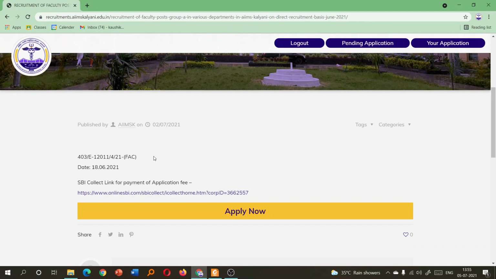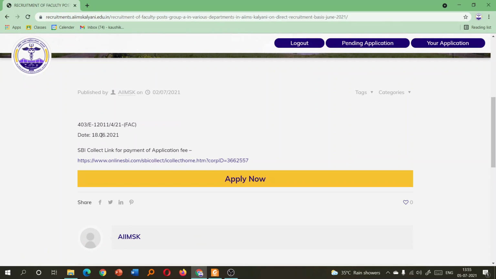When you click that link, you will be redirected to this page. Here you can see the advertised number and the date of the advertisement. This is not the same date as it was published in the employment news. The last date of submission of application will be 30 days from the date of publication in the employment news. So this thing you have to remember.